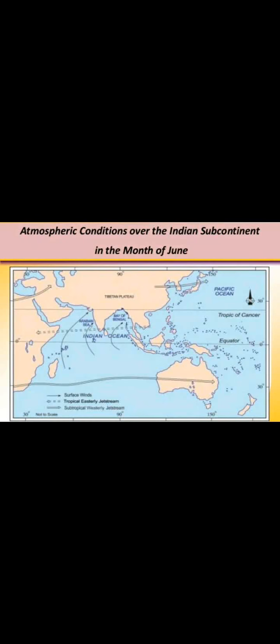As you can see in this map also, the atmospheric condition over the Indian subcontinent in the month of June. As you can see, the monsoon winds enter through the Arabian Sea. As you see students, the monsoon in India enters in the first week of July. So as you can see, the first state to receive rainfall is Kerala, and then after it enters into the part of northern India.